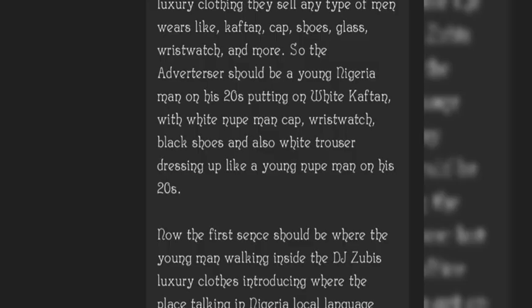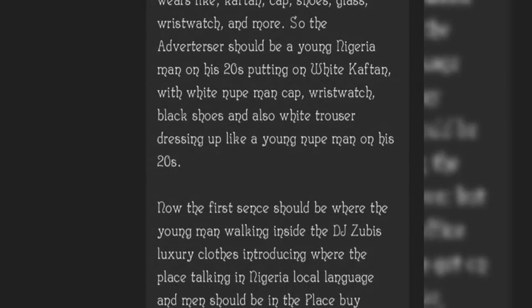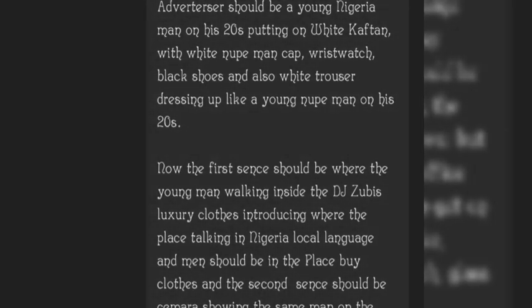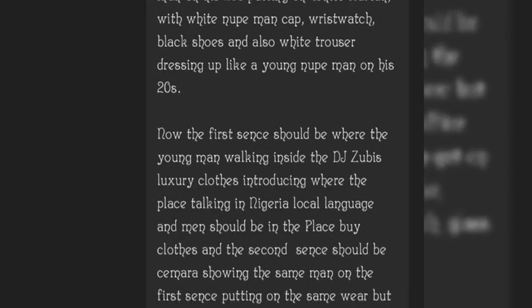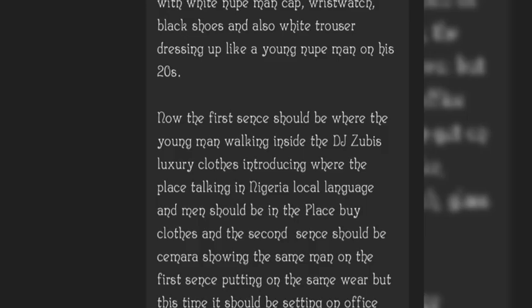The advertiser should be a young Nigerian man in his 20s, wearing a white kaftan with a white Nupe man cap, wristwatch, black shoes, and white trousers, dressed like a young Nupe man in his 20s. So as you can see how I write my prompt, this is what I was telling ChatGPT so that it can prompt it for me.